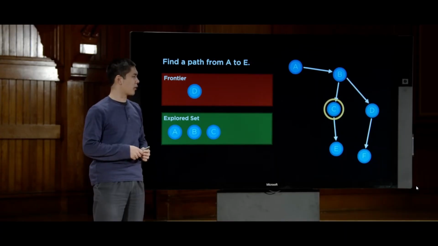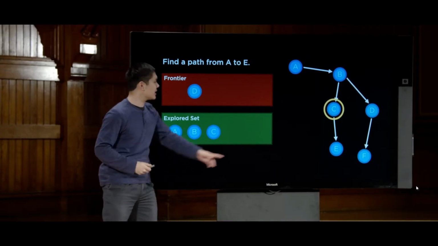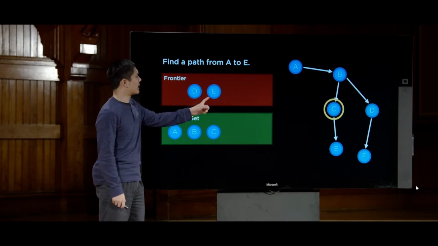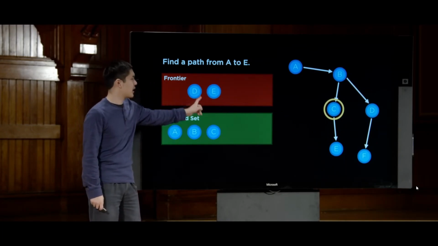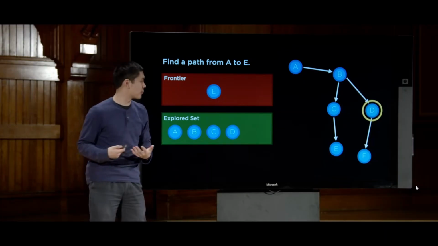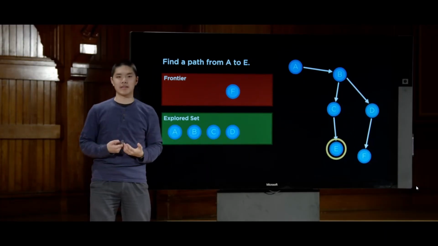So C gets explored. And from C, where can we get to? Well, we can get to E. So E gets added to the frontier, but because D was added before E, we'll look at D next. So we'll explore D and say, where can we get to from D? We can get to F, and only then we say, all right, now we can get to G.